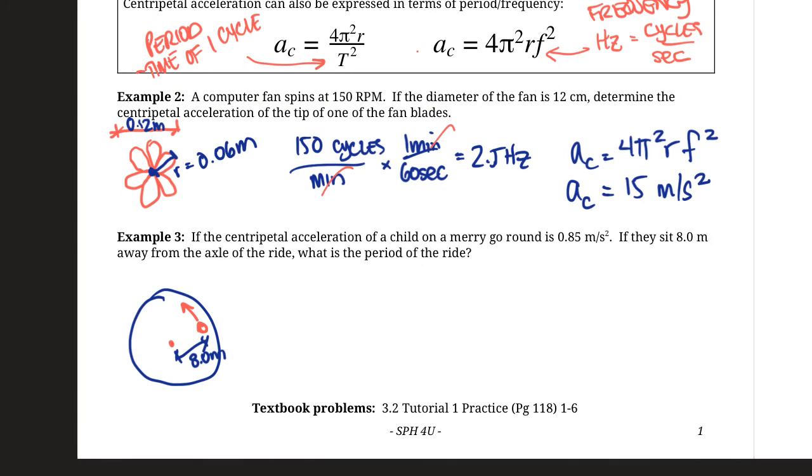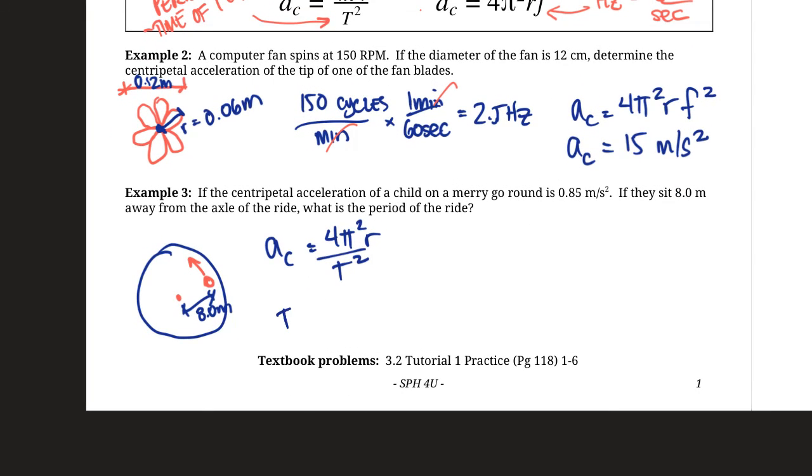So because we're dealing with period here, we should probably look at this equation, and we realize we have the radius, we have the acceleration, we should just be able to solve for T, right? So acceleration is 4 pi squared r over T squared. And if I rearrange that for T, I should get that T is equal to the square root of 4 pi squared r over a, centripetal acceleration. There we go.